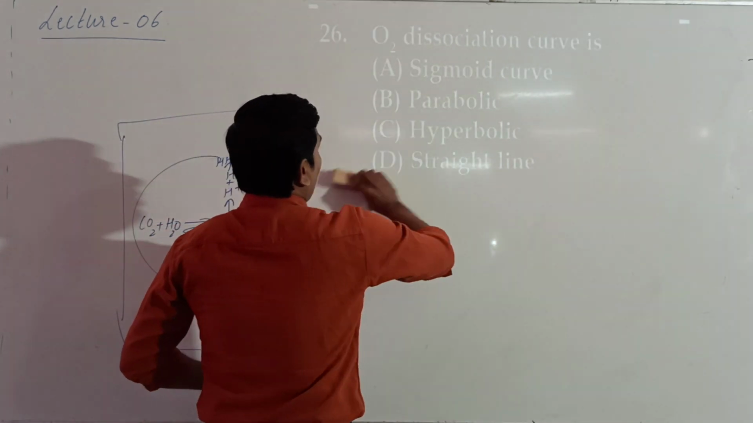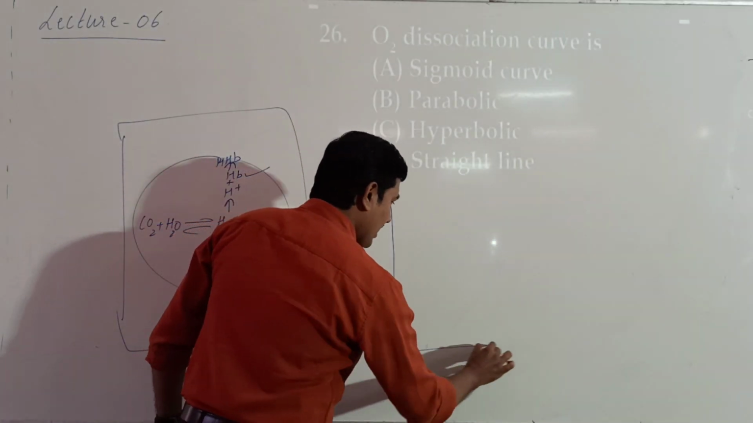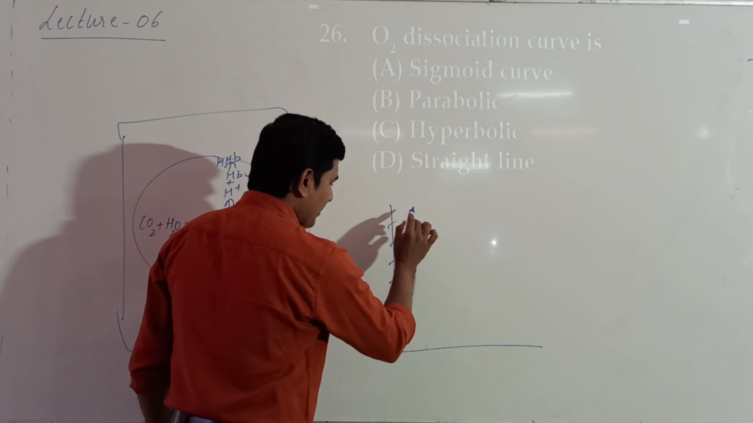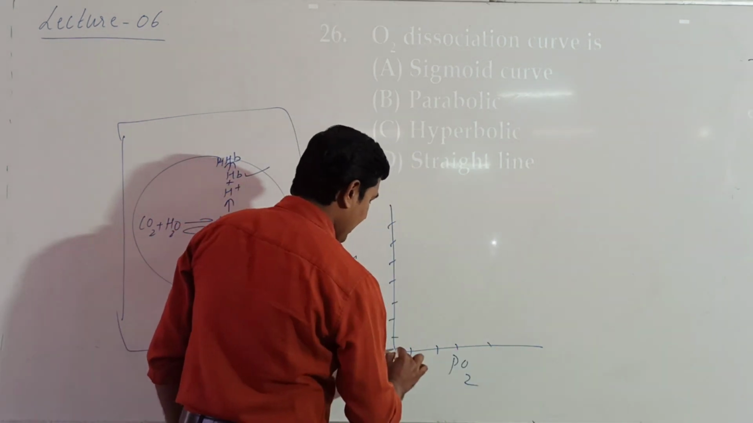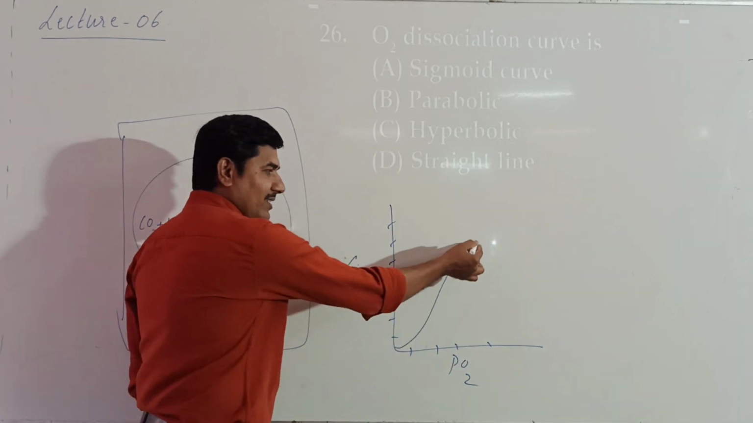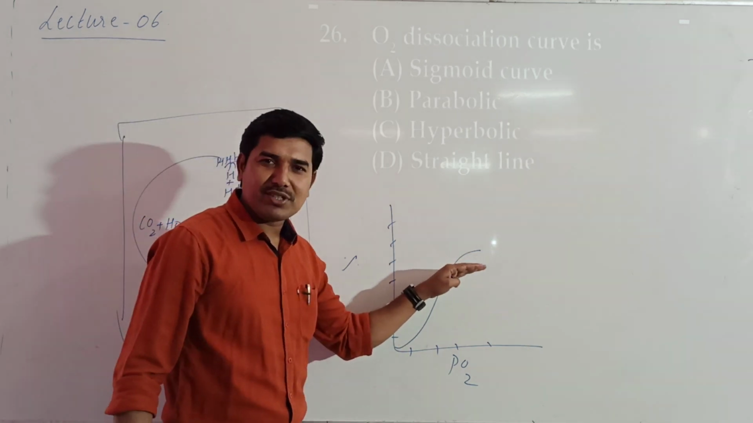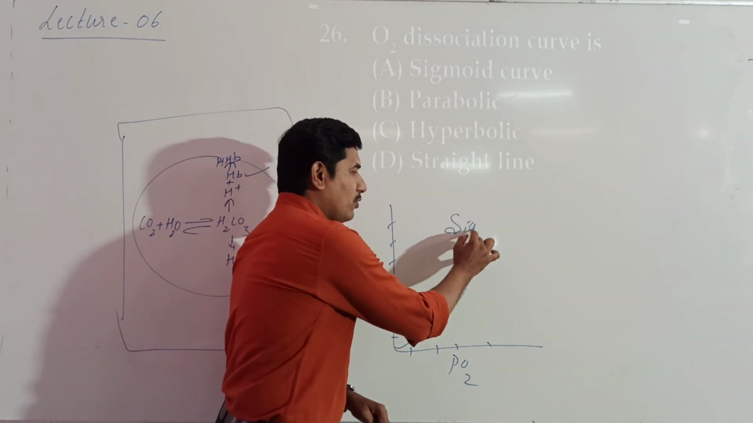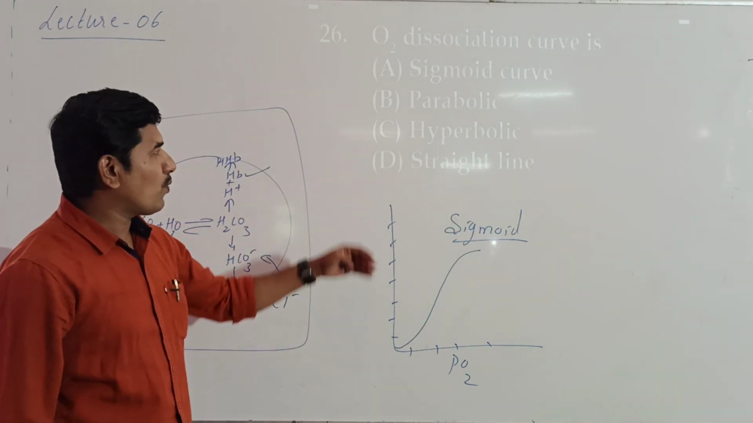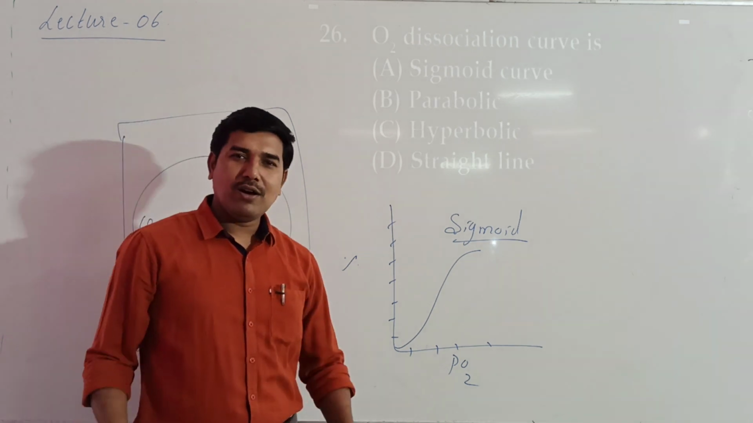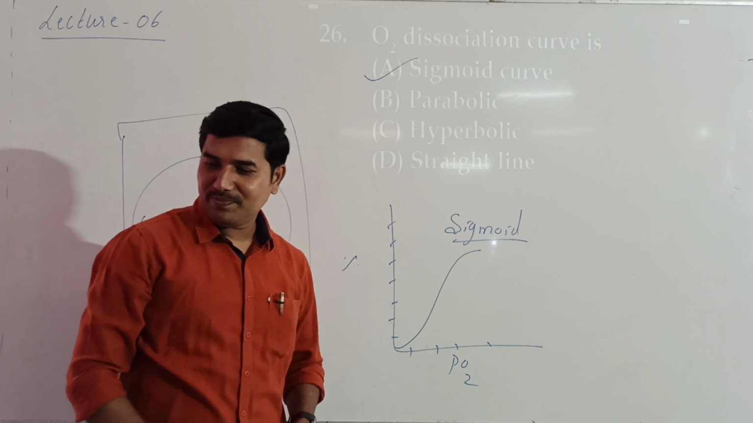Okay, next is the oxygen dissociation curve. As we already know, during the transport of oxygen, this is the percentage of saturation and this is the partial pressure of oxygen. Here we get an S-shaped curve, which is called a sigmoid curve. This is the oxygen dissociation curve. It appears to be sigmoid in shape. That's why the curve is said to be a sigmoid curve. So what type of curve do we get here? In an O2 dissociation curve, yes, it is the sigmoid curve.